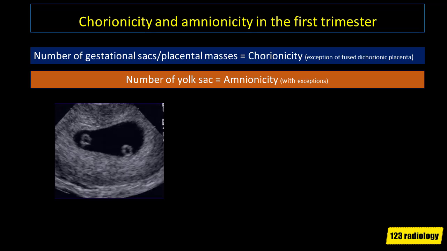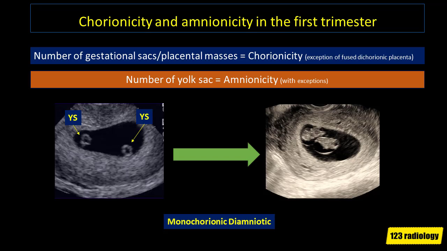Here we have another case. Let's follow the rules. We have one thick chorionic sac. The sac contains two yolk sacs, so this is monochorionic diamniotic twins. On follow-up ultrasound after 3 weeks, we can see two embryos, with each embryo surrounded by its own amnion, so we confirm that this is monochorionic diamniotic twins.